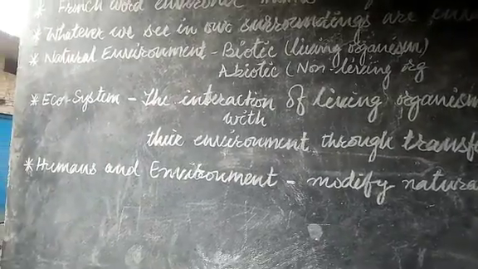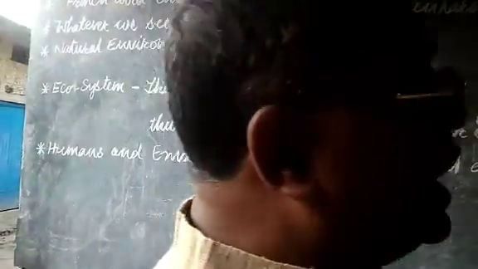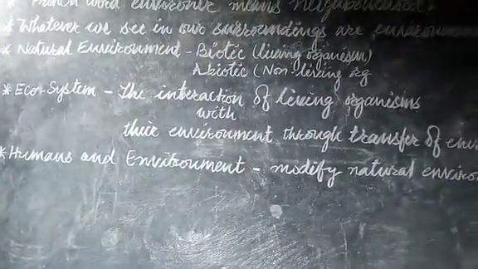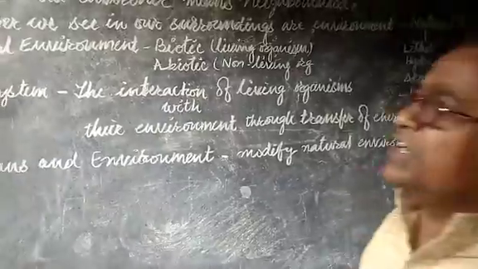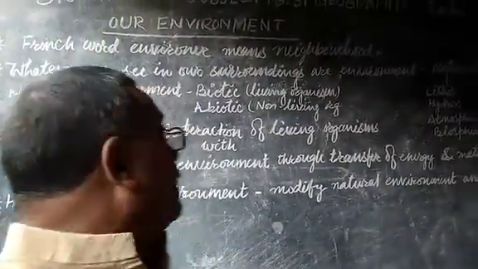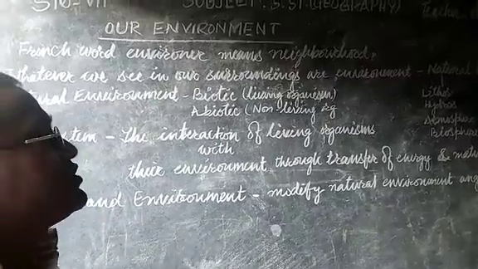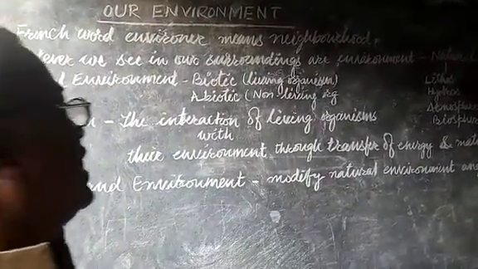Next thing is the ecosystem, which is also a main or essential element of this natural environment. Ecosystem is the interaction of living organisms.